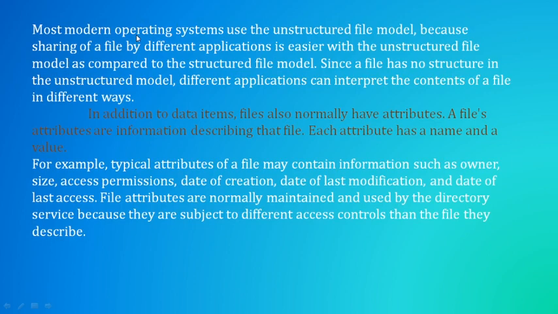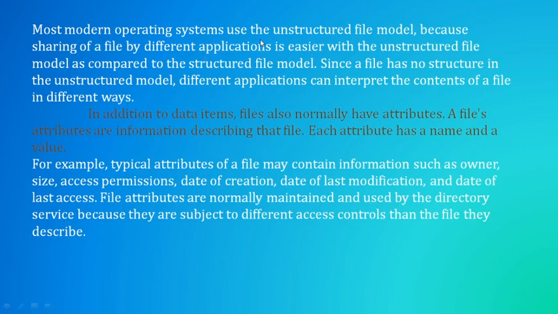Most of the modern operating systems are using the unstructured file model. Why? Because of sharing of files. Those files can be shared by different applications because the file has no structure. So it can be used by different applications, and it is somewhat easy with the unstructured file structure.